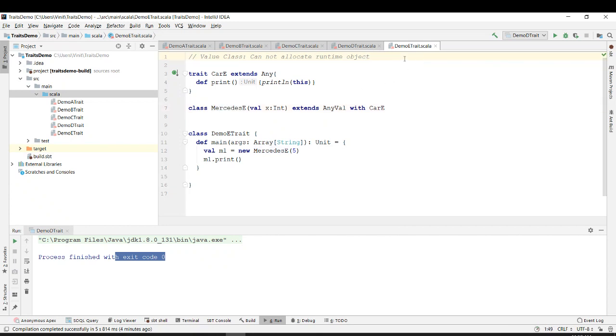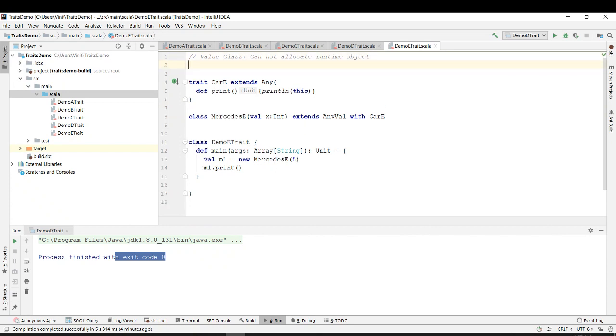you will always have a value class with only one parameter with type as val. Okay, so the value class is having only one parameter with type as val.